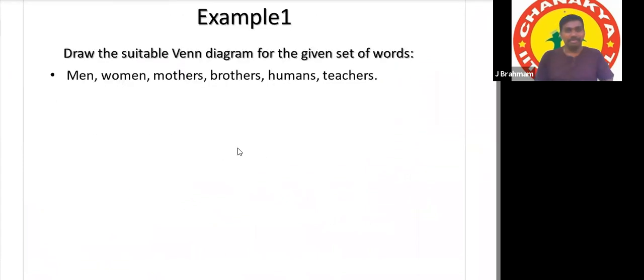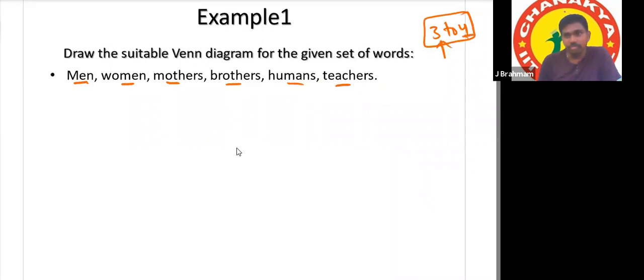You can clarify all your doubts. Generally, he will not give these many words in the exam. This is just for our practice. He will give a maximum of 3 to 4 words. Maximum he will give 3 only, not even 4 in the exams generally. But for our practice purpose, I have given these many words.